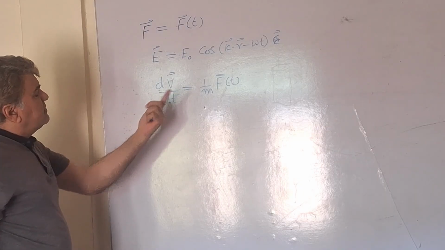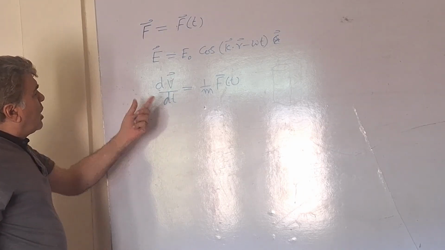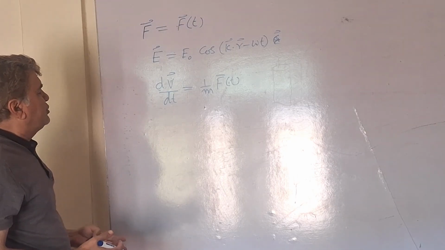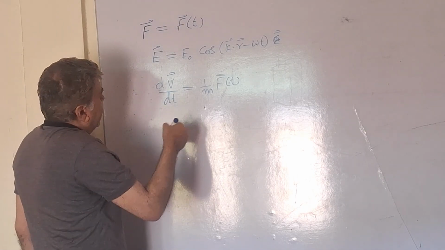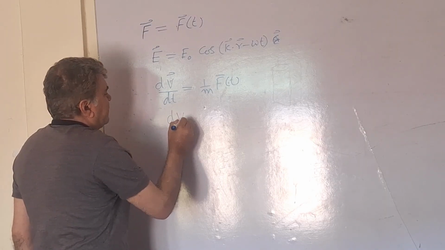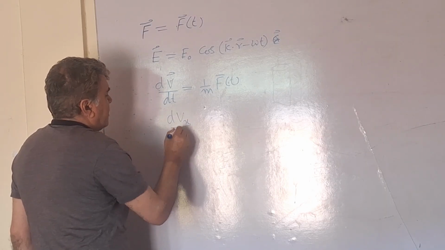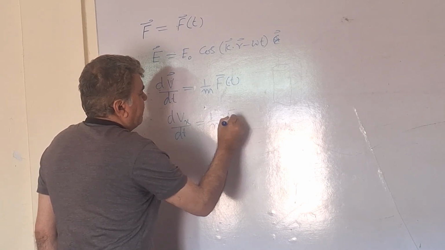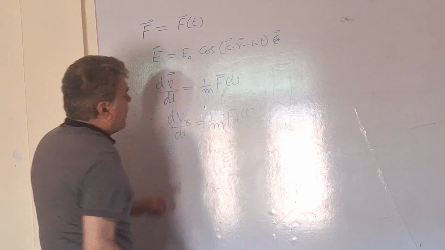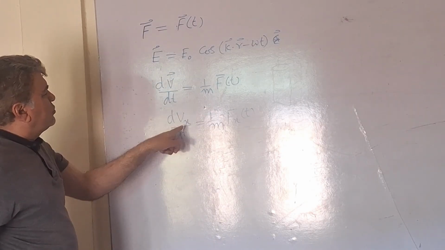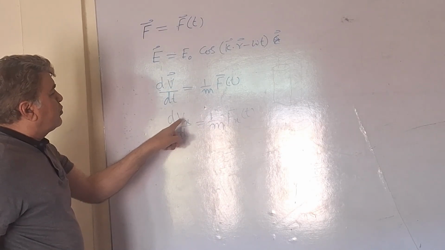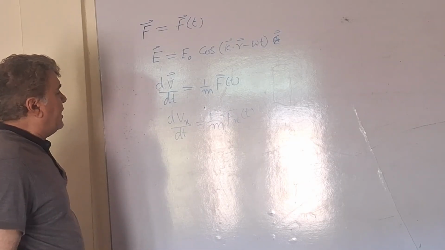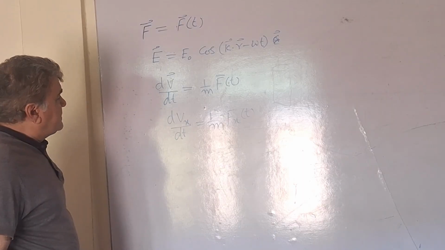Instead of solving this equation in vector form, I want to reduce this to a scalar form by considering only one-dimensional motion. In that case, I prefer to write this equation as the x component of acceleration equal to 1 divided by m times F of x, t. Writing this in one dimension, I drop the vector notation from v and F. So this is now a scalar equation, and you can deal with it very easily.